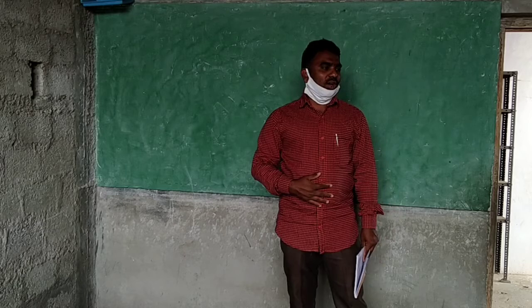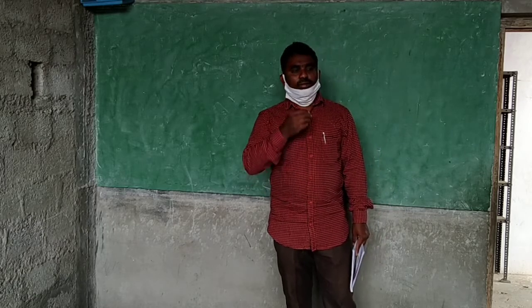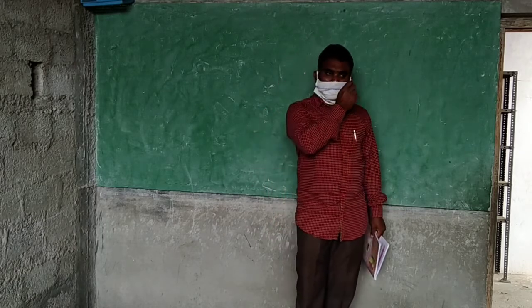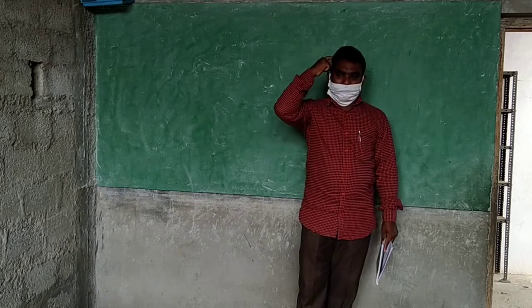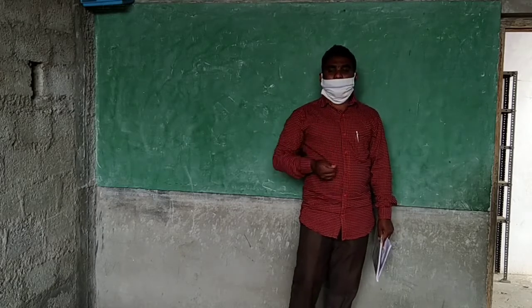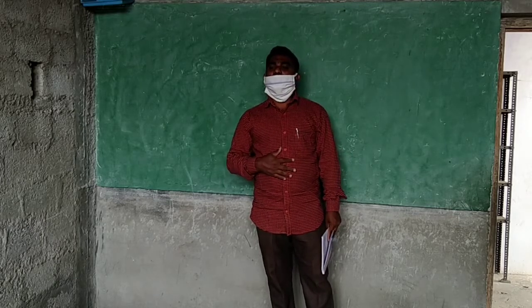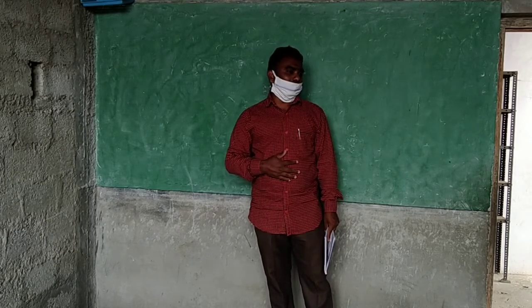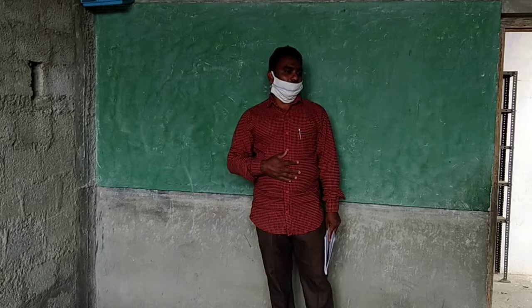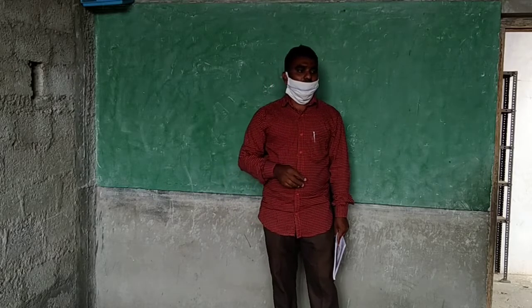If you are clever, you will say the answer without using a pen. Can you say? You will try.